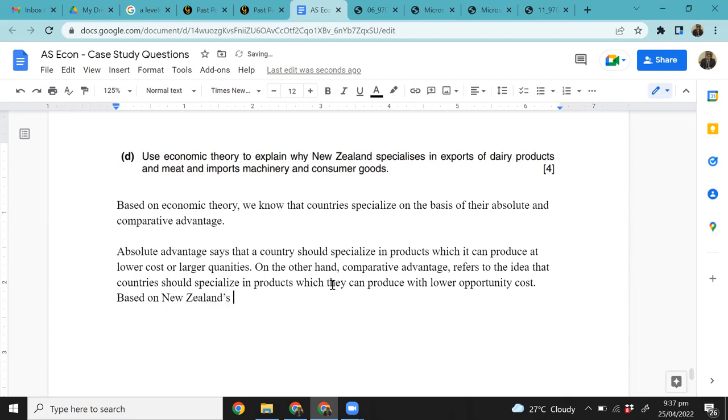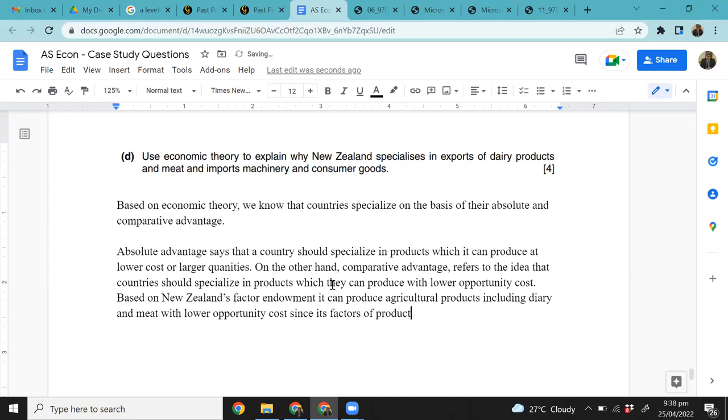Based on New Zealand's factor endowment, it can produce agricultural products, including dairy and meat, with lower opportunity cost, since its factors of production are more suited for production of agricultural rather than manufactured goods, right? So this is what you need to say, right?